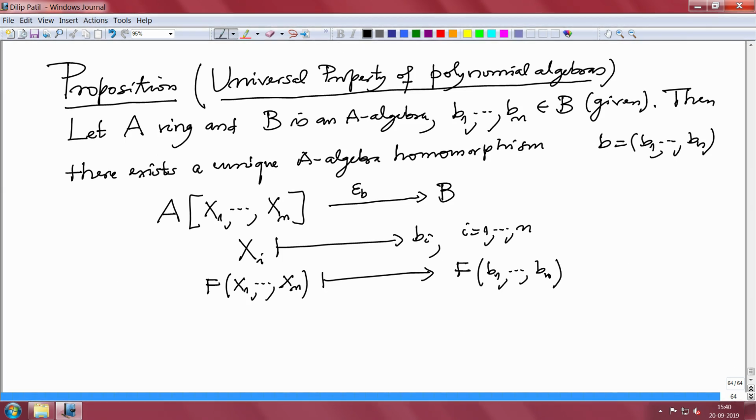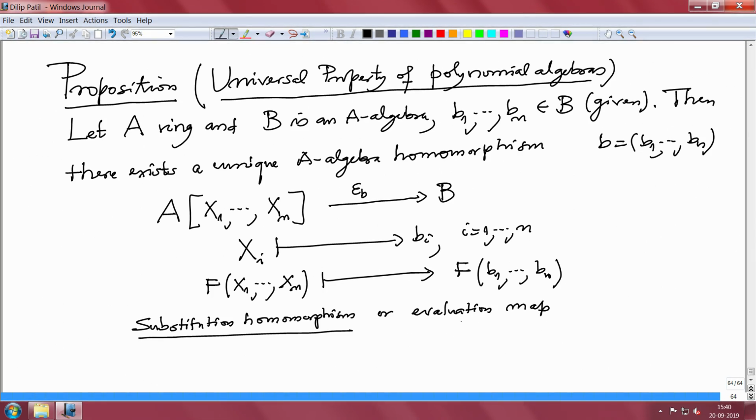So, this is also called a substitution homomorphism, or some people call it an evaluation homomorphism, an evaluation map, because we are evaluating at b1 to bn. The proof does not need anything, because it is an algebra, and you want an algebra homomorphism. So, it should respect addition, it should respect k-linearity, and also it should respect multiplication in the ring. So, that determines where the polynomial goes.